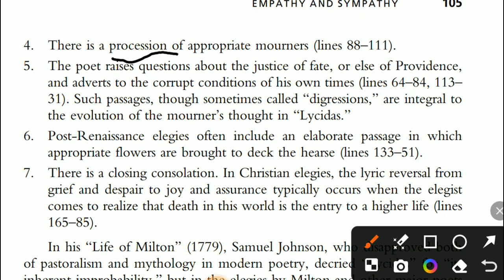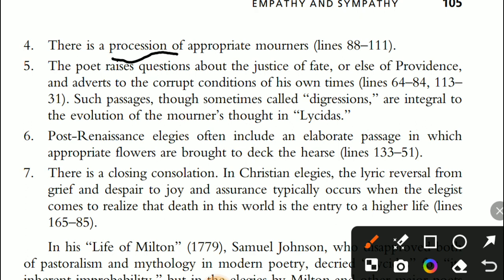So here the poet is asking about the justice of fate, providence, and the corrupt conditions of his own time. He is also talking about post-Renaissance elegies, in which flowers are used to convey tribute, and after that a closing consolation is used in Christian elegy: the lyric reversal from grief and despair to joy and assurance.